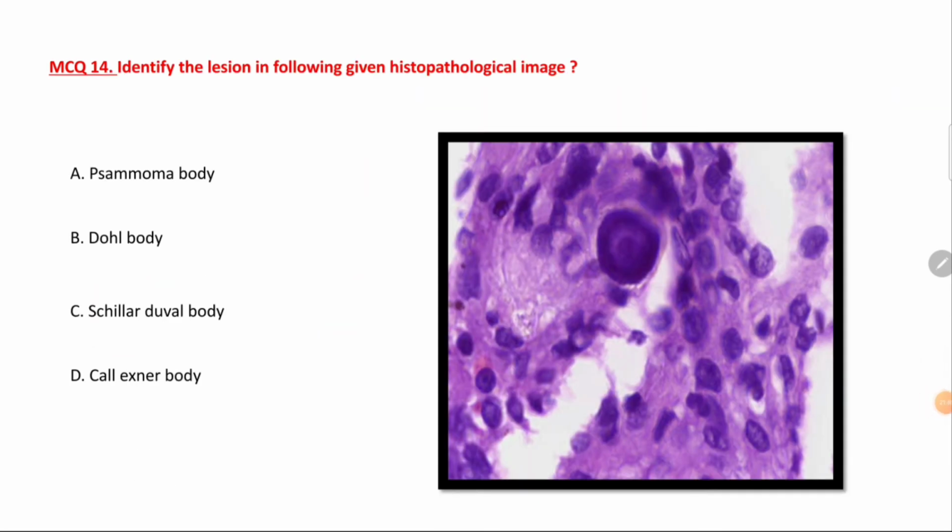Identify the lesion in the given histopathological image. You have to identify this image. So obviously it's a concentric bluish calcification, which is known by the name Psammoma body, right? It can be seen in meningioma, serous cystadenocarcinoma of ovary, lesions like that. So the answer would be Psammoma body.